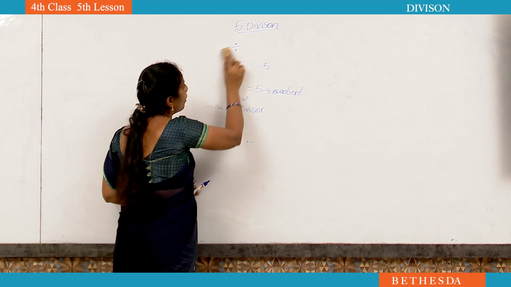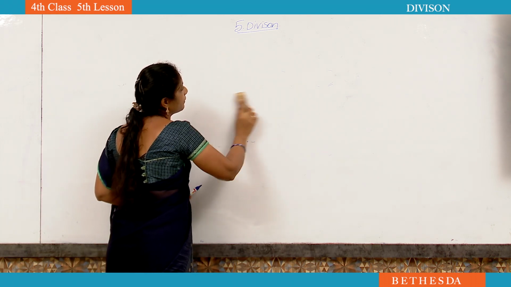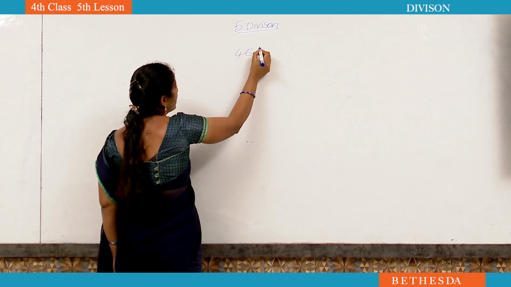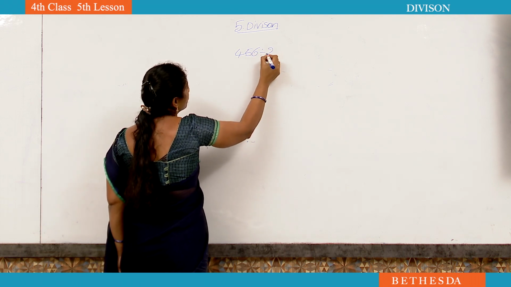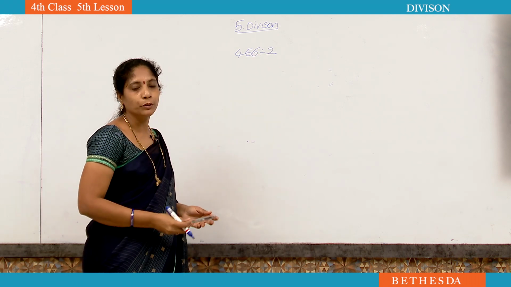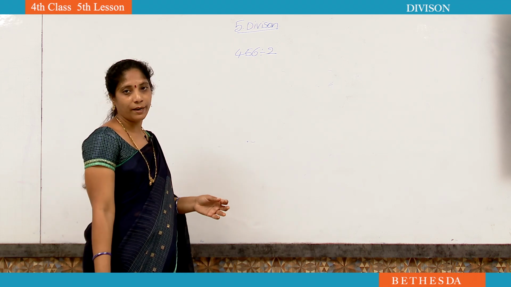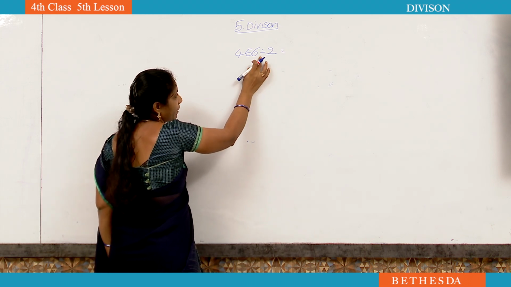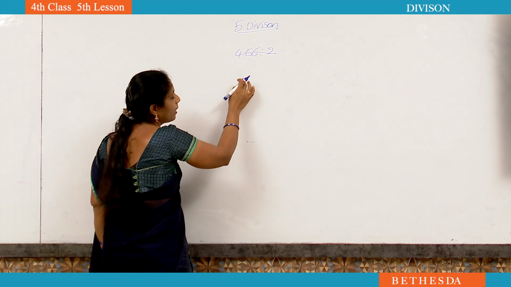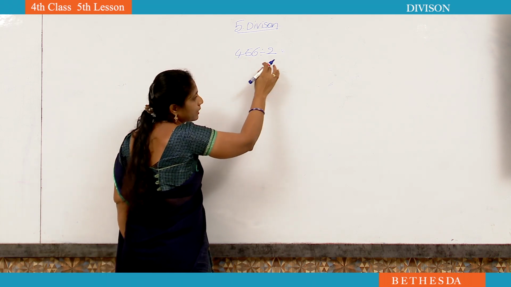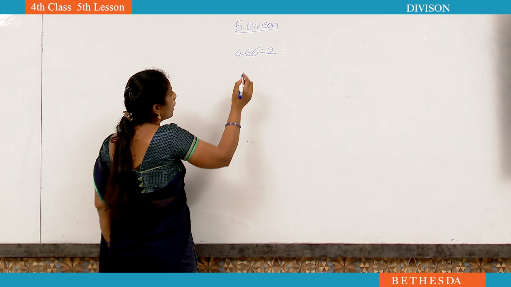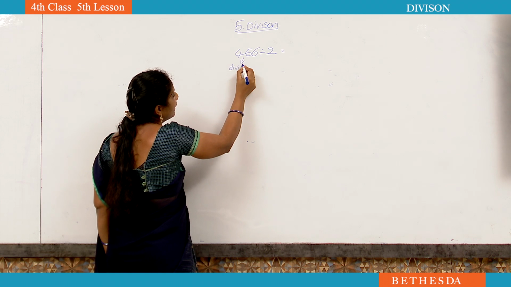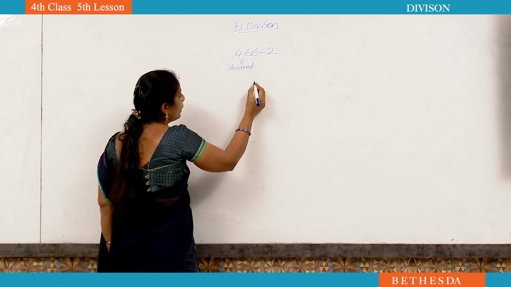See, now I am going to do 3-digit division. See here, 456 divided by 2. First I am doing it with the 2 table only. 456 divided by 2. How to do division? First we will learn this sign, divided by. Divided by means we have to do division. Now I am going to arrange these numbers in the long division method. See how to arrange. The number before divided by is called the dividend. Dividend we have to arrange in the middle of the sum.